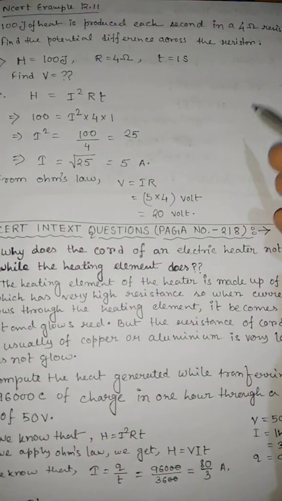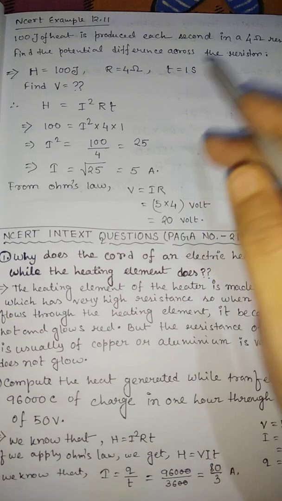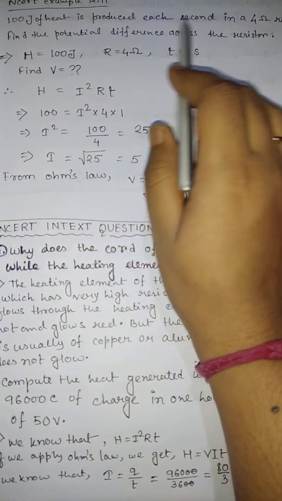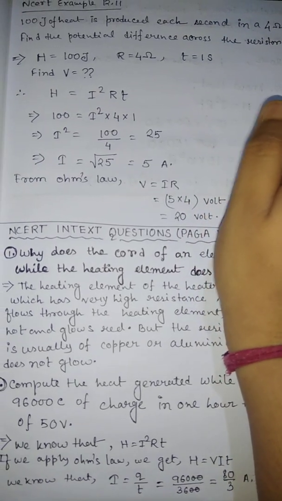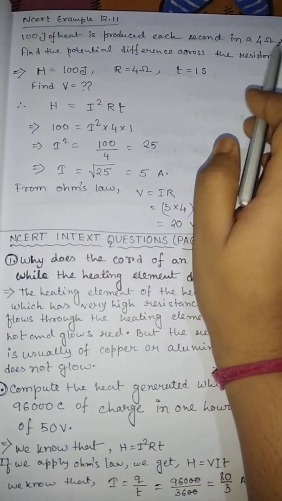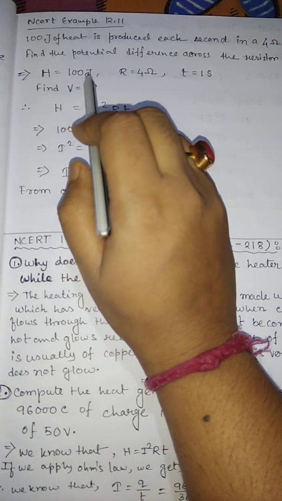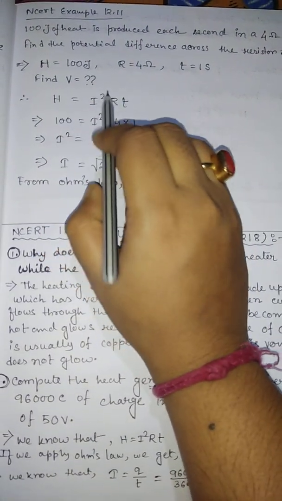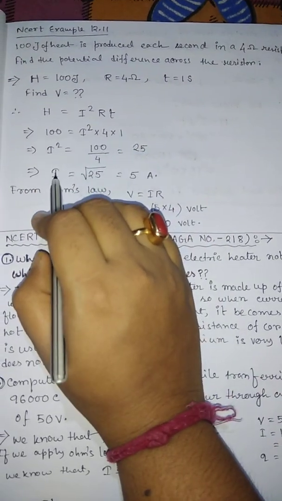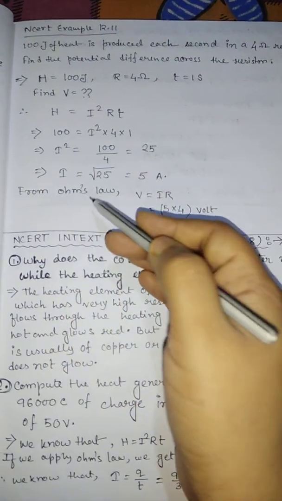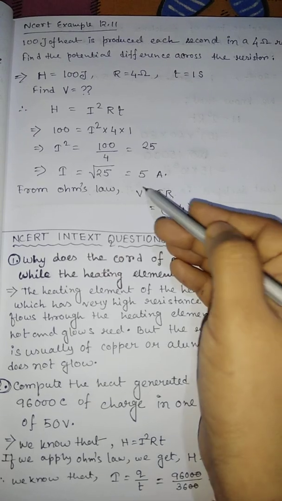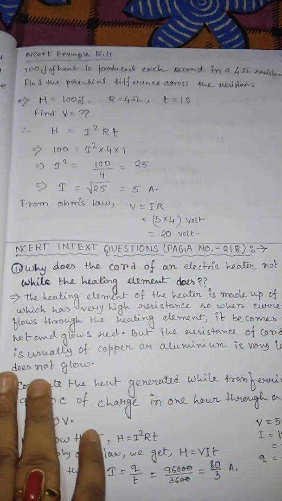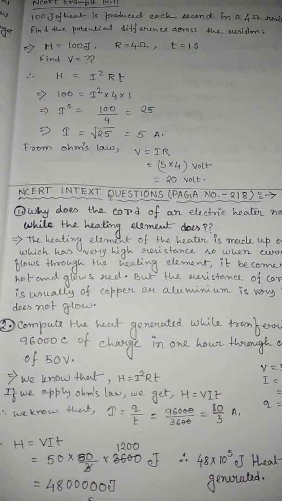Now another problem, included in NCERT example 12.11. 100 joule of heat is produced each second in a 4 ohm resistance. Find the potential difference across the resistor. Here H is given, R is given, T is given. We find V. We know H equals I square RT, so from here we find I, and from Ohm's law V equals IR, we put the values of I and R. So we get V equals 20 volt. Clear? Thank you.